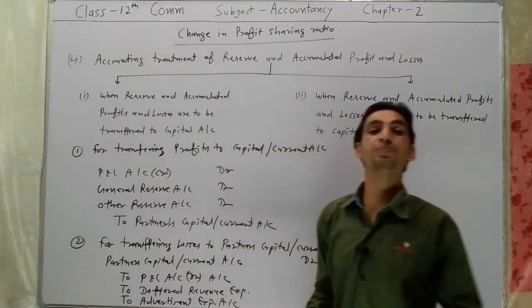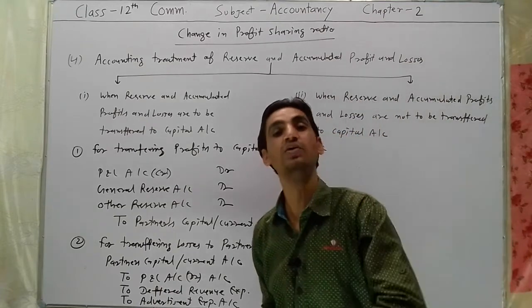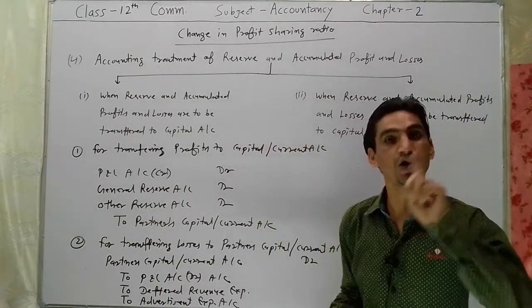These two entries will be passed, one for closing profits account and second for closing losses account.